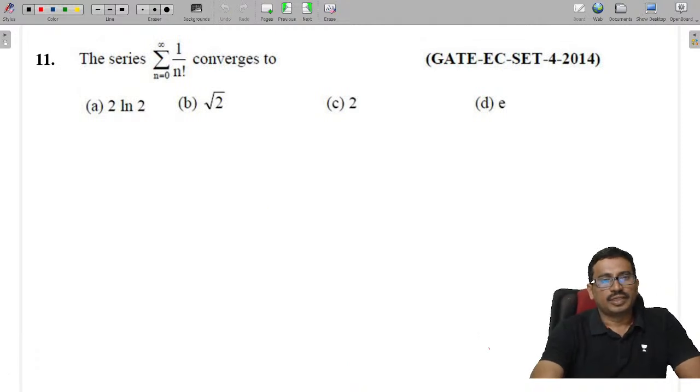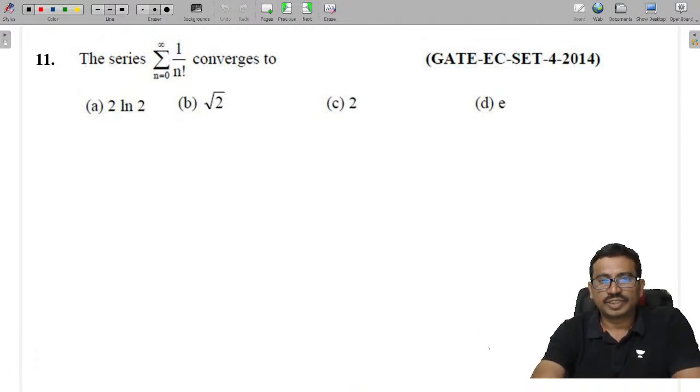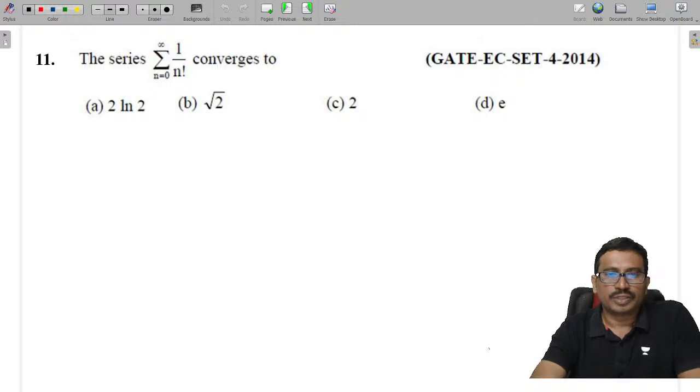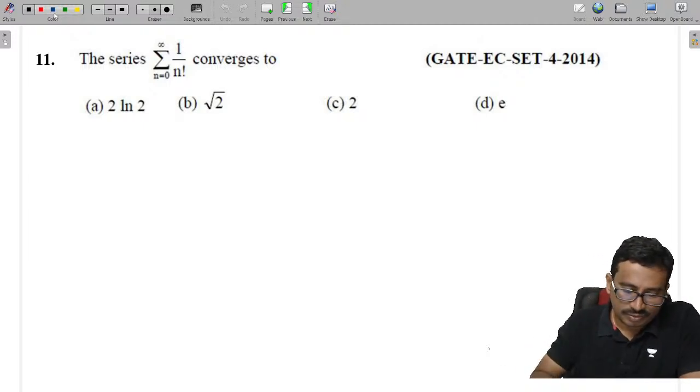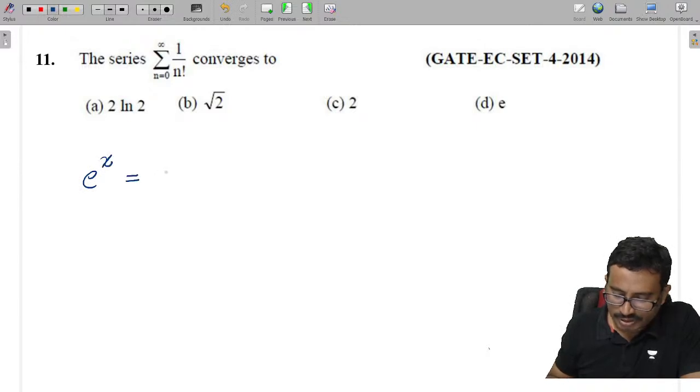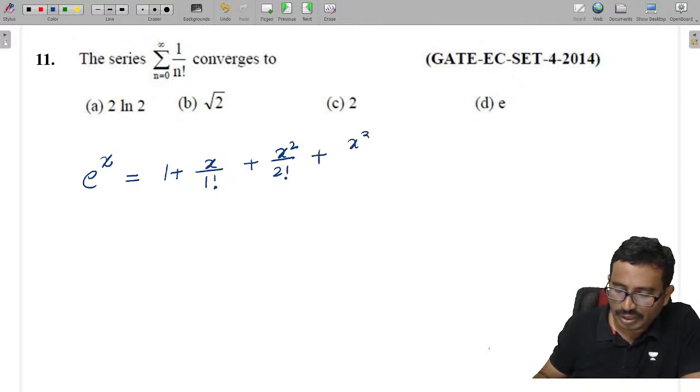Next, the series converges to... I think all of you might remember this as the e power x expansion, which is equal to 1 plus x by 1 factorial plus x squared by 2 factorial plus x cubed by 3 factorial.